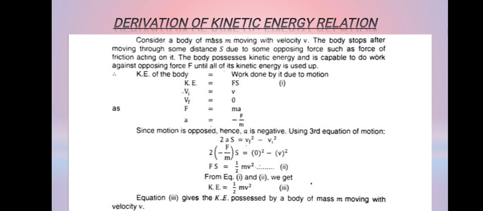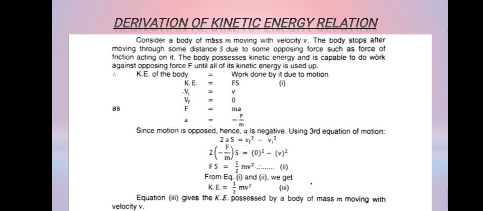The initial velocity at that point will be v, and the final velocity will be 0 because it is just going to stop. The force acting will be F equals ma according to Newton's second law of motion. By rearranging this relation for acceleration, we get a equals minus F over m.